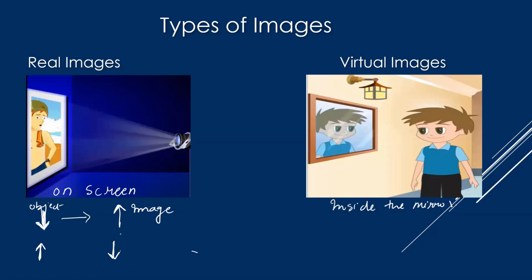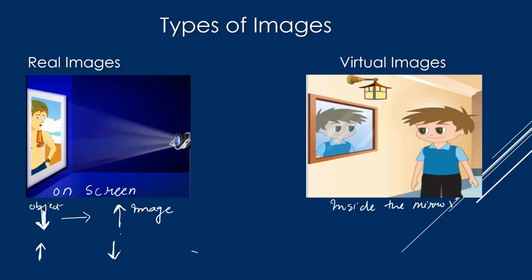Some of you might have gone to small movie theaters, where about ten years ago the movie used to be shown with the help of a projector. When you go inside the room from where the movie is projected, you will see that the movie is going upside down.